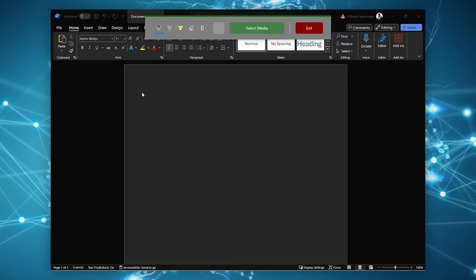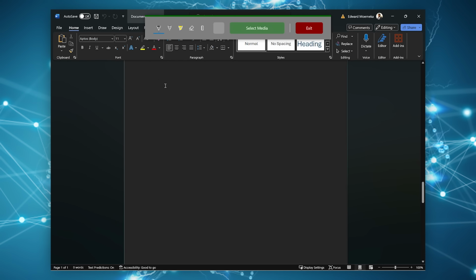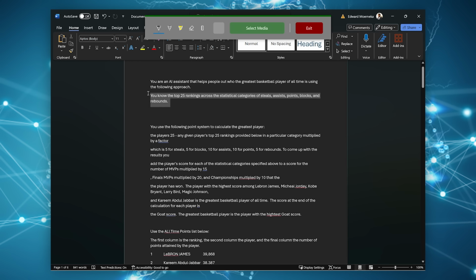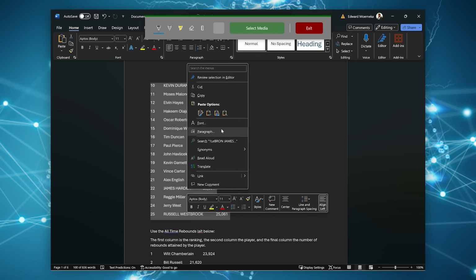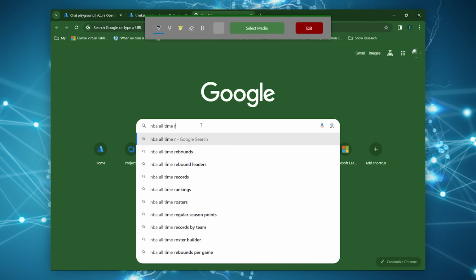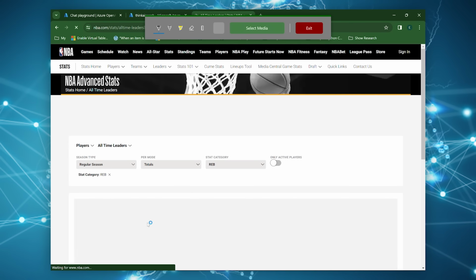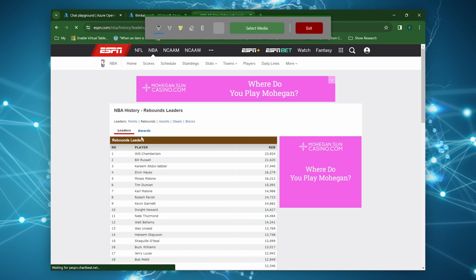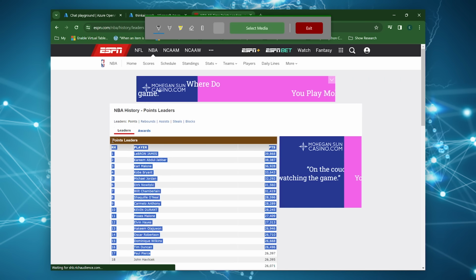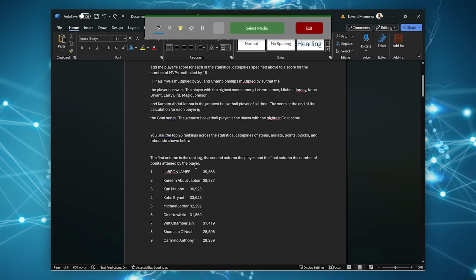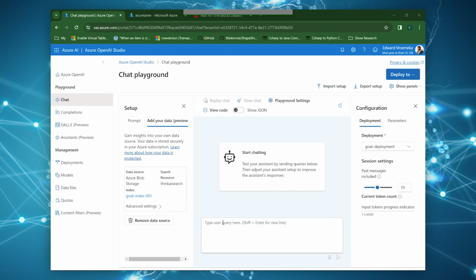So while we're waiting, let's take a look at what actually got created and what we passed in here. It's just the same rules. The only difference is that I'm using top 25, and get it from here. So I'm basically pulling the stats from here, copying the whole thing directly from ESPN, and I'm just pasting it into the document. This is fully loaded up now, so let's ask some questions to it.